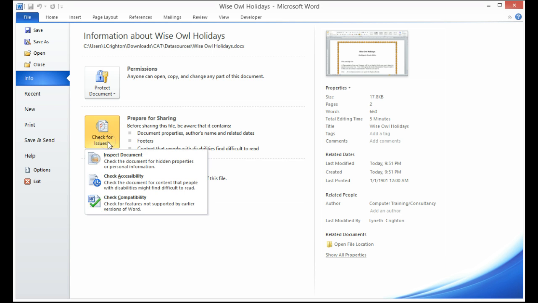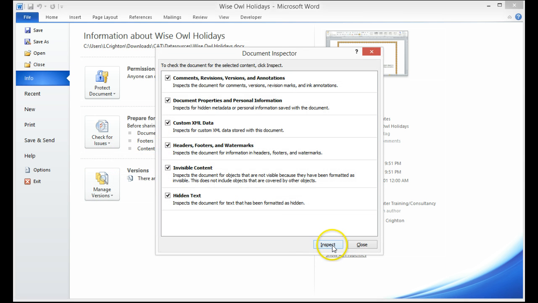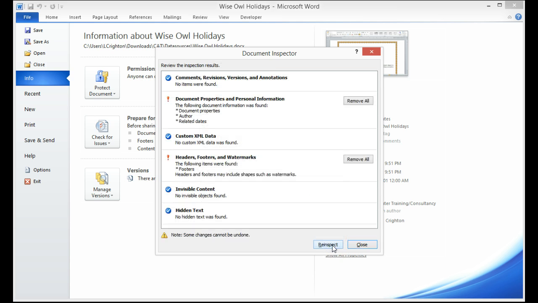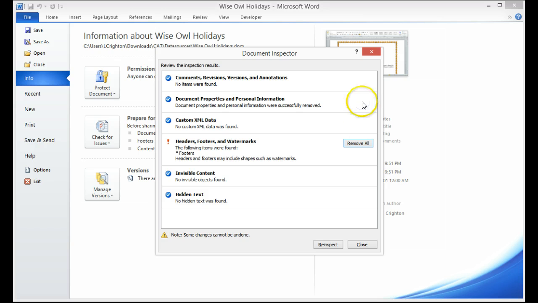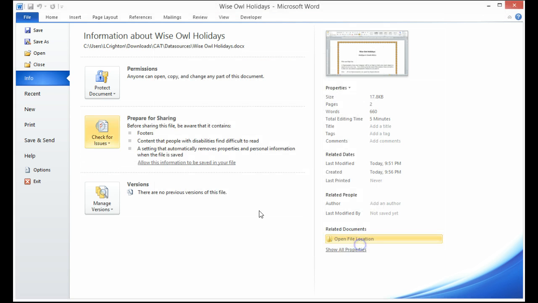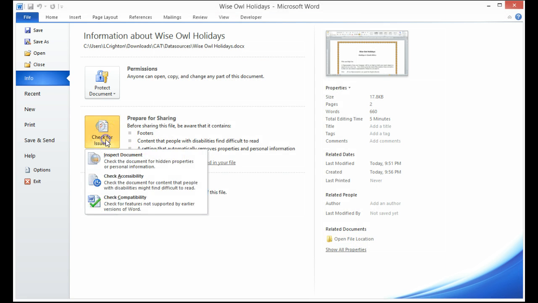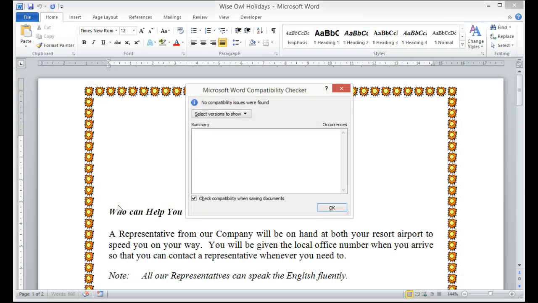Check the issues. You may inspect the document for any hidden text, footers, and personal content, and you may choose options to remove the information. Another check feature is to check for the compatibility of the document. This will show you if your document can be opened in previous versions of Word.